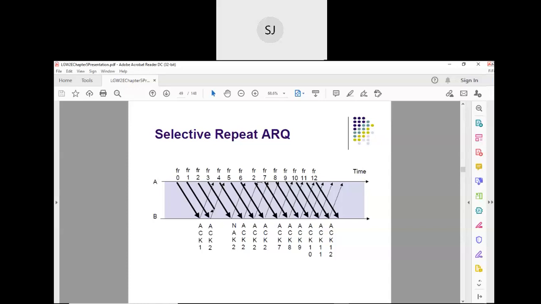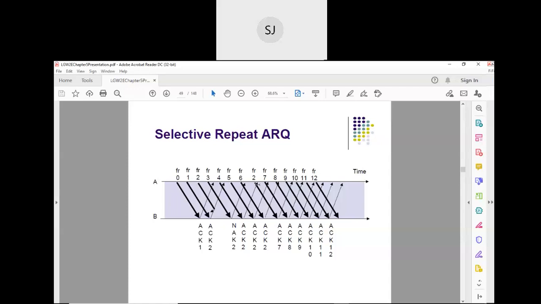Selective repeat it is. Selective repeat means what? We have continuously transmitted frame 0, frame 1, frame 2, frame 3, and up to frame 6, because 3, 4, 5, 6 have been transmitted. By this time, the acknowledgement for frame 2 should have come. Since it did not come, we will retransmit only frame 2 once again. That is why it is selective repeat.